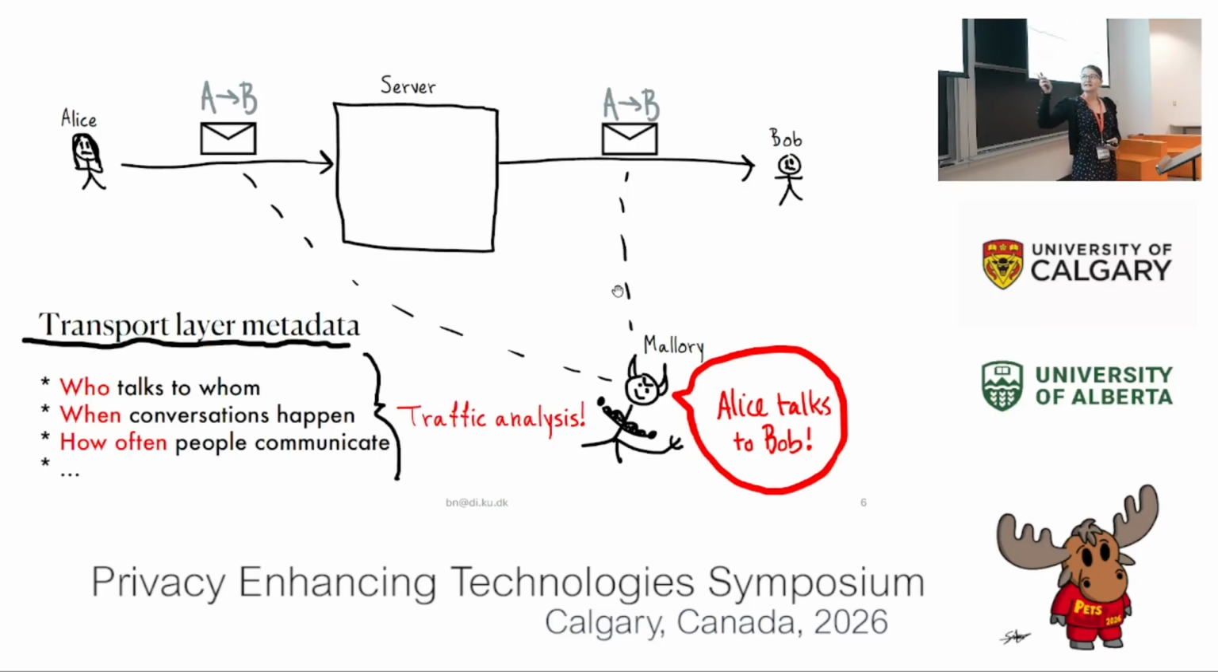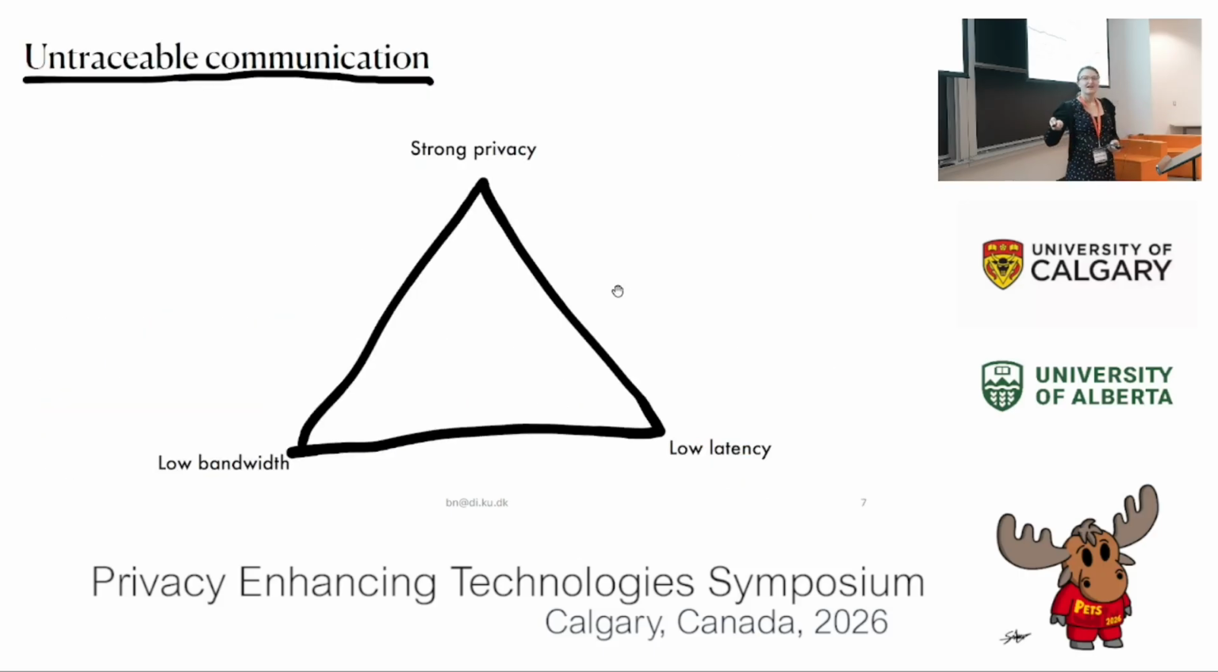And so she can basically listen to transport layer metadata, right? So who talks to who, when conversations happen, and how often. And this might be for traffic analysis. So that was what we were thinking about when we thought about untraceability. But that might not be what everyone is thinking about when you think about untraceability, right?